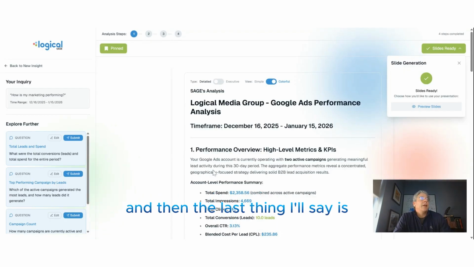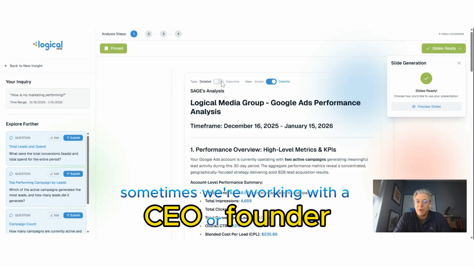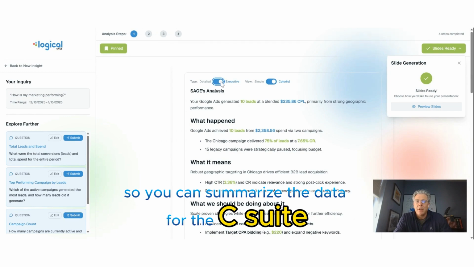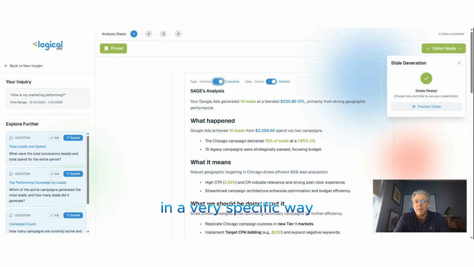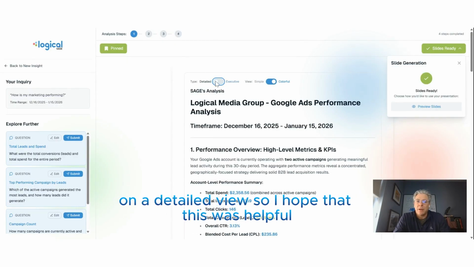And then the last thing I'll say is oftentimes we work with marketing managers, we work with a CMO, sometimes we're working with a CEO or a founder, and so we've implemented this detailed view and executive view, so you can summarize the data for the C-suite in a very specific way that would be less comprehensive from a report standpoint versus what a CMO or a marketing manager would want to see on a detailed view.